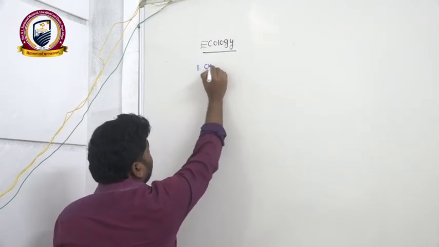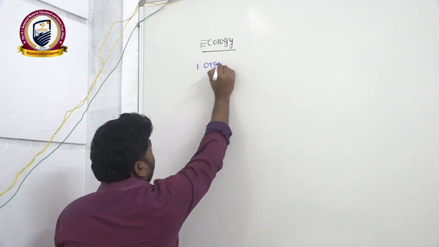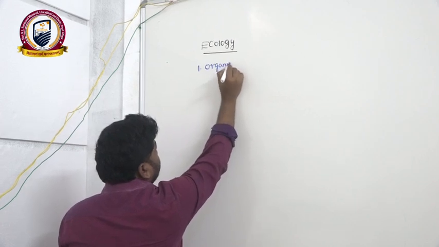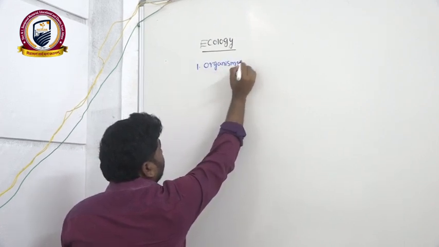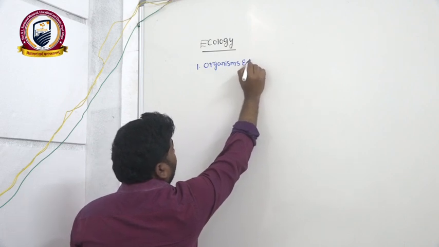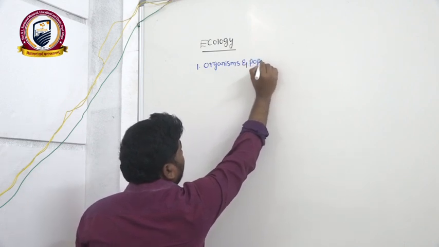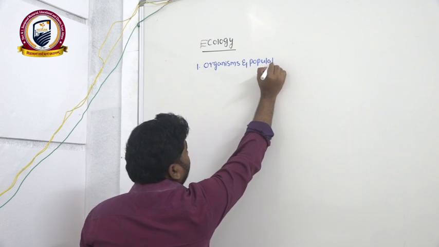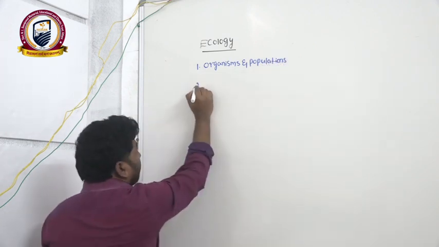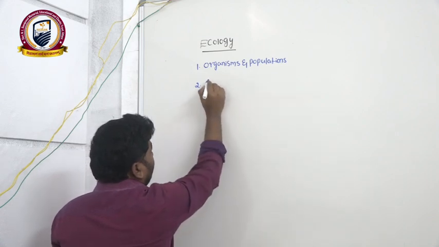First one, organisms and populations. Second lesson, ecosystem.